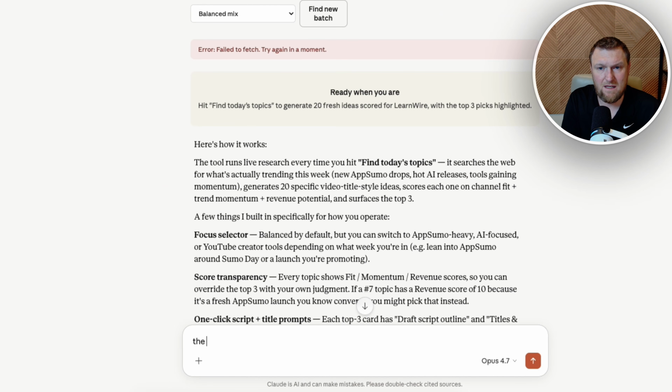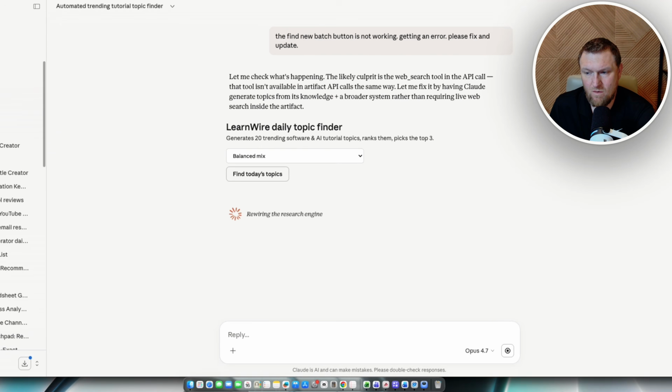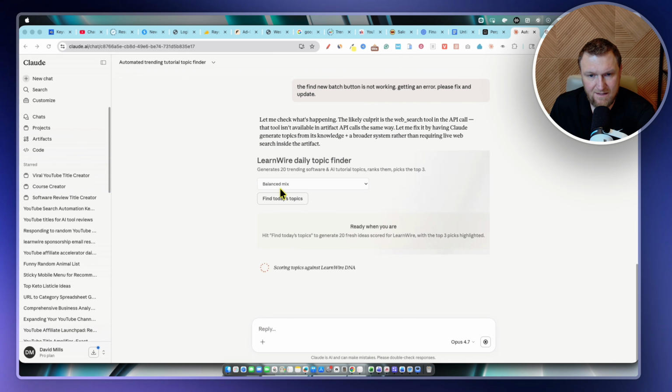So I'm going to say the find new batch button is not working, getting an error, please fix and update. So like that. And then we'll just kind of work through this. Okay, so it's trying to work through that right there, and it does seem like balanced mix, and it is ready when you are, hit find today's topics, rewriting the search engine. So we need to wait for it to finish processing right here, and then we're going to try it again. But these are things to note that Perplexity Computer kind of works through itself, and for whatever reason, it seems like it does a better job at continuing to fix itself.